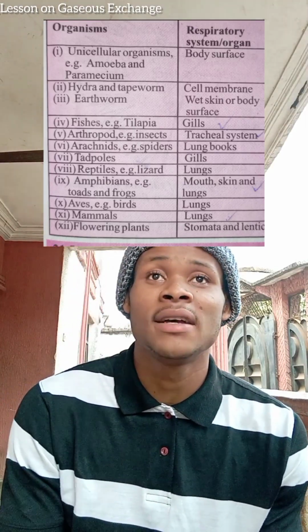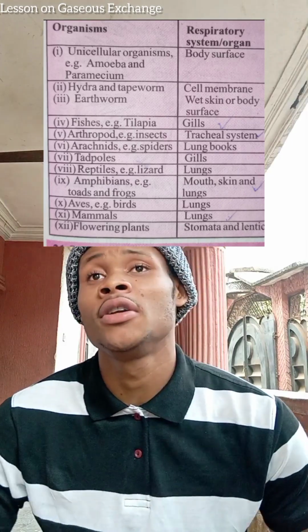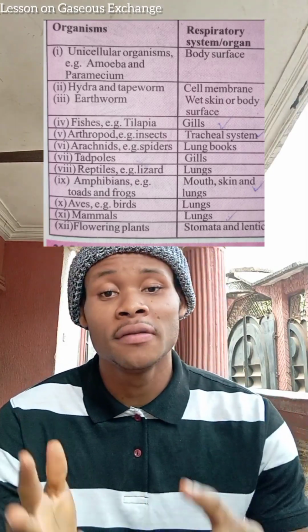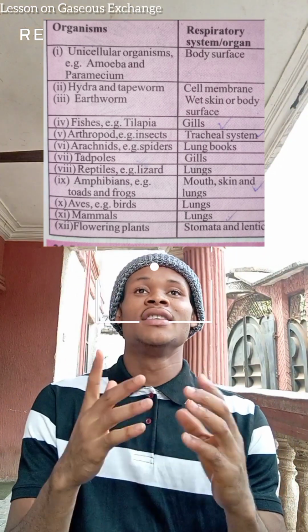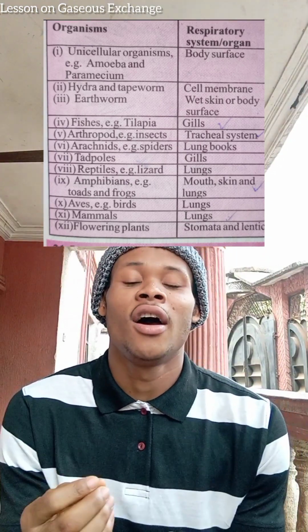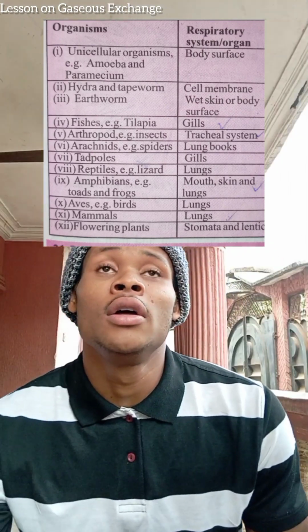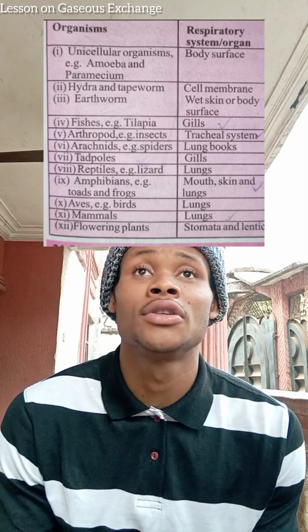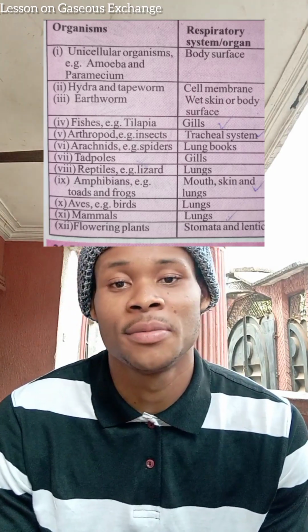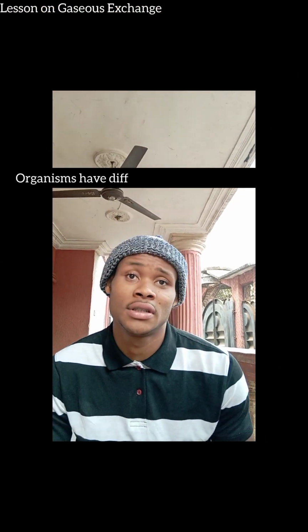Okay, we have amphibians like toad and frog. The toad and frog, the name of the respiratory organ, they make use of the mouth, they make use of the skin, they also make use of the lungs. So the mouth, the skin, and the lungs serve as the respiratory organ of an amphibian, say a toad or a frog. Now, other organisms, they have something like Hydra. Hydra makes use of the cell membrane as the respiratory organ. So organisms have different respiratory organs they use for gaseous exchange.